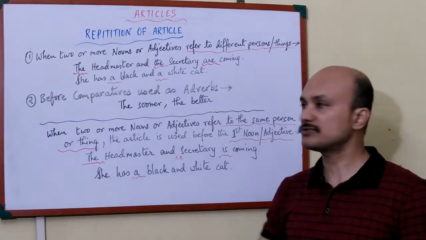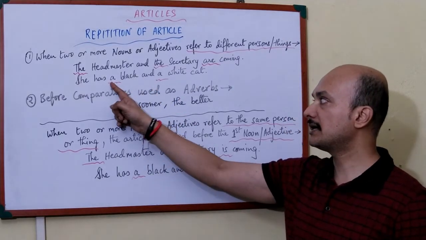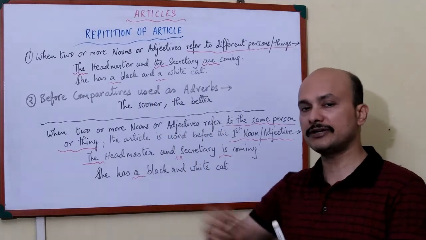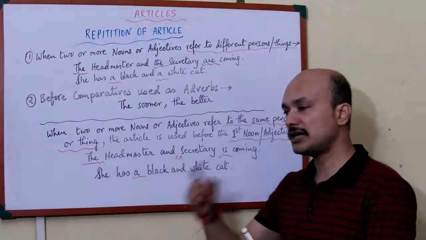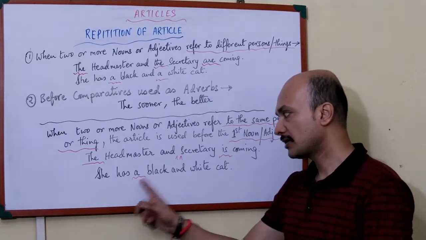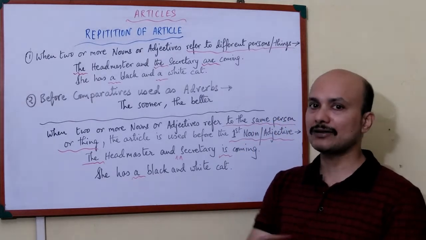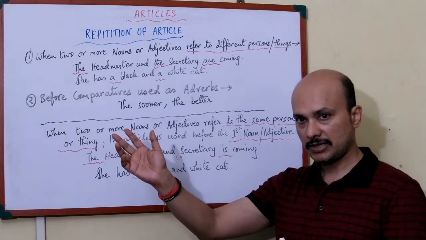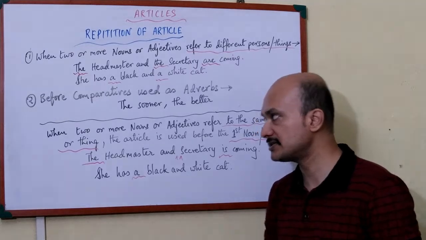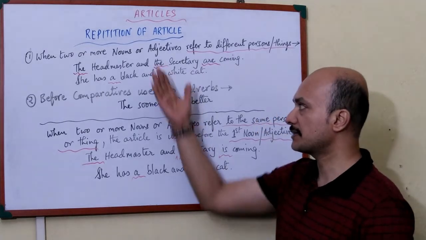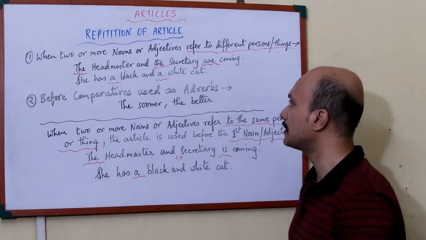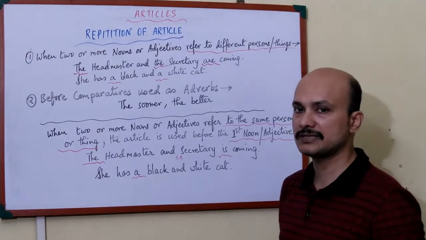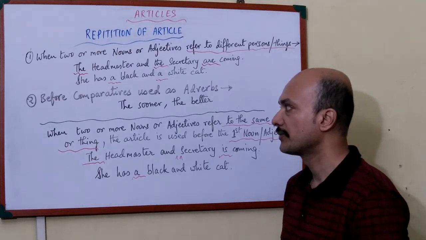Here she had two cats, that is why I used two different articles, one here and one here, for referring to the two different cats that she had. Here she has only one cat. That is why "a." Because the color is black and white. Here it is one black, one white, separate. Understood? So these are the two places of difference wherein in some cases we use two articles, and in some cases we use one article. You have to understand the scenario, what is being spoken, then you have to use the article.